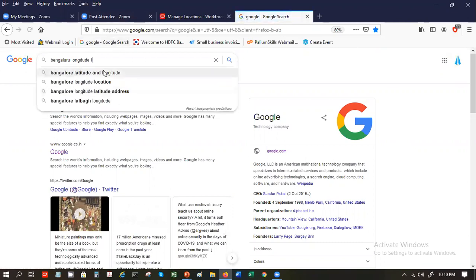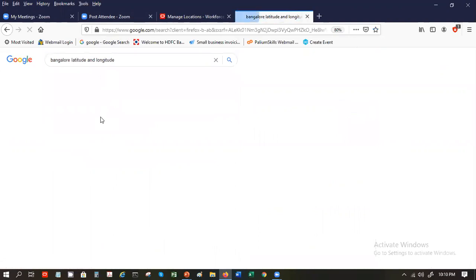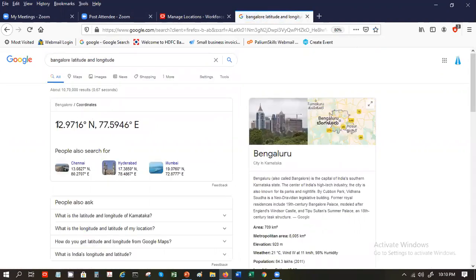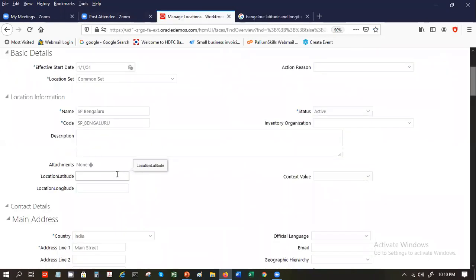So 12.97 degrees north and 77.03 east. So you have this longitude and latitude.